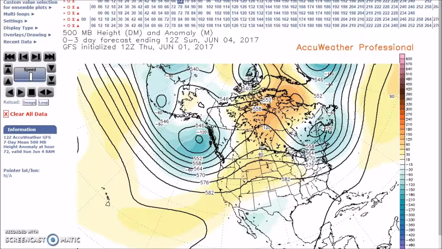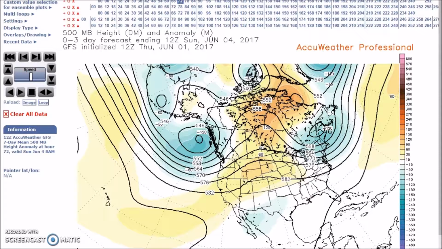Welcome to the long range weather forecast discussion for June 4th to the 16th. For June 4th to the 8th, the models are in good agreement in depicting a trough over the Gulf of Alaska, off the northwest, a ridge over the western U.S. and Canada, and a trough over the Great Lakes and the northeast.